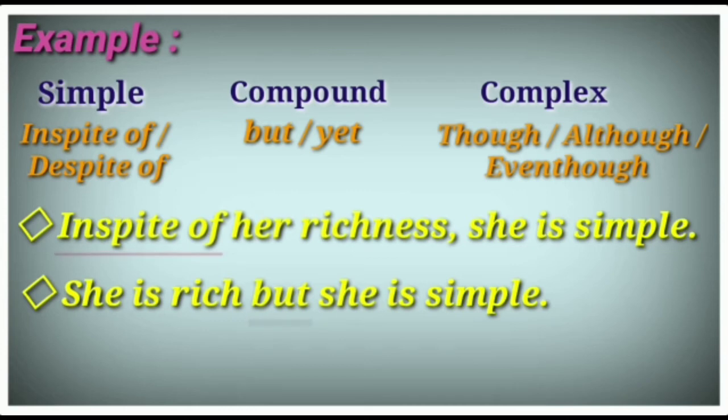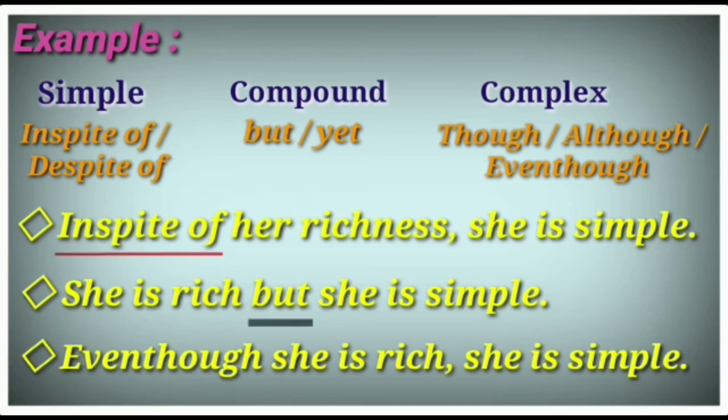To change it into complex, we have to use though or although or even though. Here suitable is even though. Even though she is rich, she is simple. The first sentence is not completed and the subject is acting here. So this is a complex sentence, and by looking at even though also we can find this is a complex sentence.